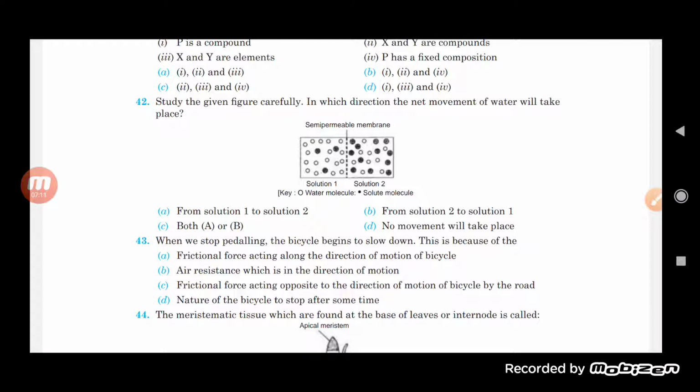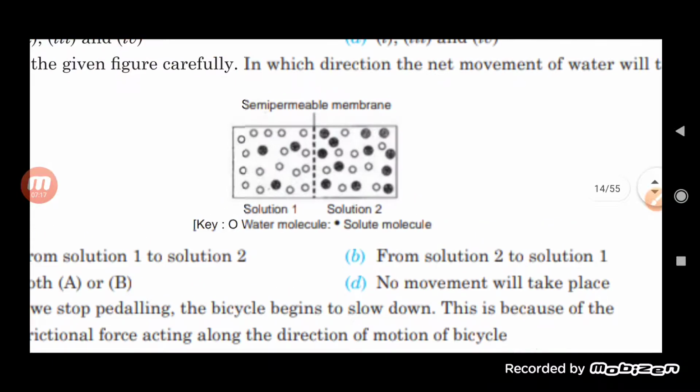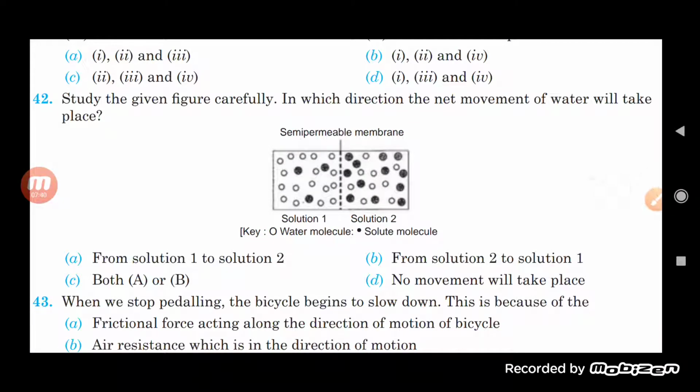In this diagram, students, in solution 1 and solution 2, O is a water molecule, and the solute molecule is the dark circle. Now you can see here in solution 2 the number of solute molecules is more, and in solution 1 the number of solvent or water molecules is more.